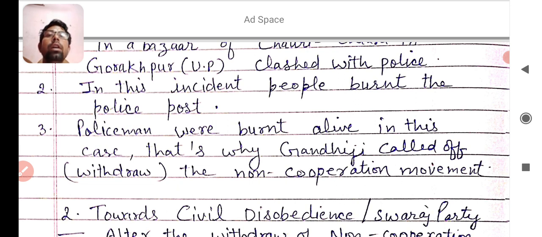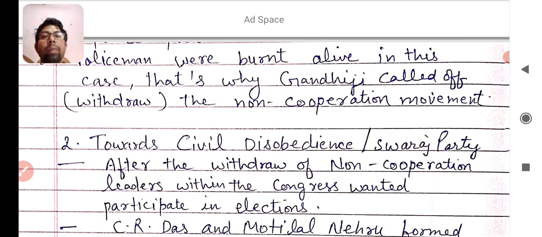I hope you learned the first major point of today, why Gandhiji called off the non-cooperation movement. Now, the next question will be in your mind: sir, was it the end of Mahatma Gandhi's revolt? No. We will read about the next movement started by Mahatma Gandhi, named the civil disobedience movement. But firstly, we will learn what the in-between steps were while Mahatma Gandhiji was going to start the civil disobedience movement. In between, a Swaraj Party was formed by leaders within the Congress.